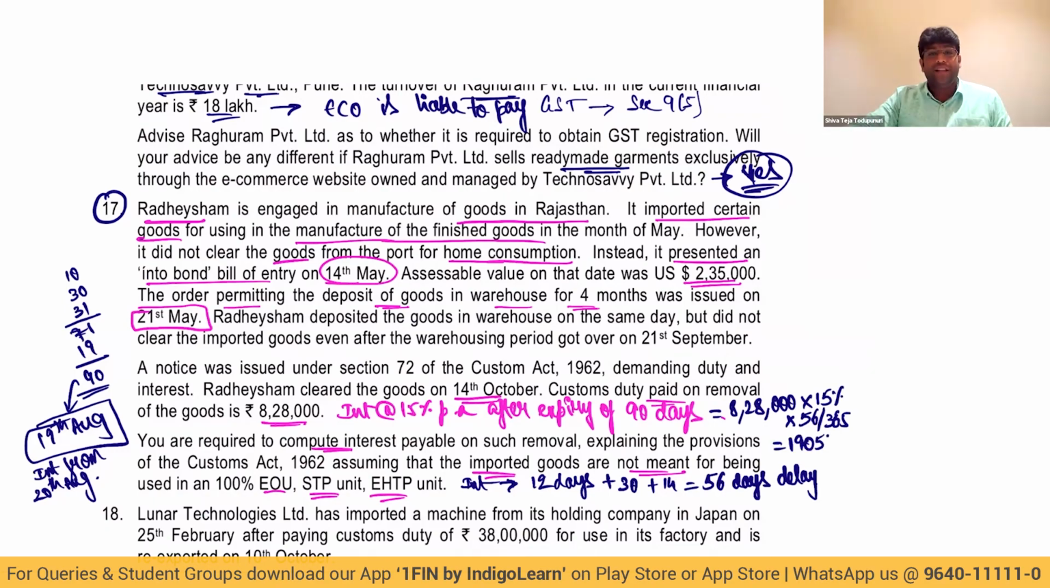19,055.34 becomes my interest payable, and interest will start from when, my dear friends? Interest will start from expiry of 90 days. So that point is very clear. If it's other than EOU, STP, EHTP, beyond a period of 90 days, interest will be levied at the rate of 15% per annum from expiry of 90 days till the date of payment of duty.